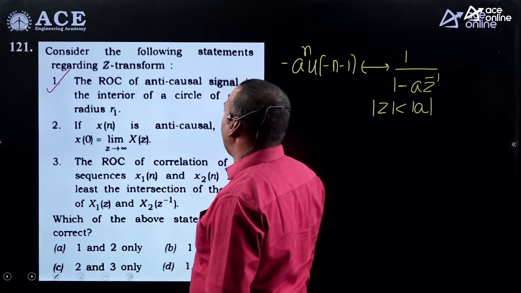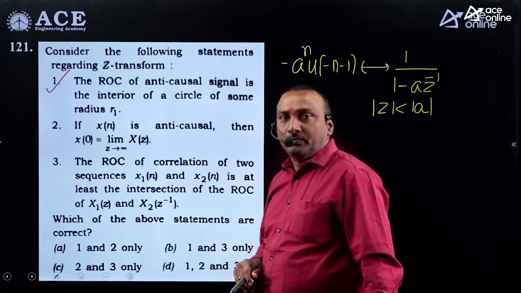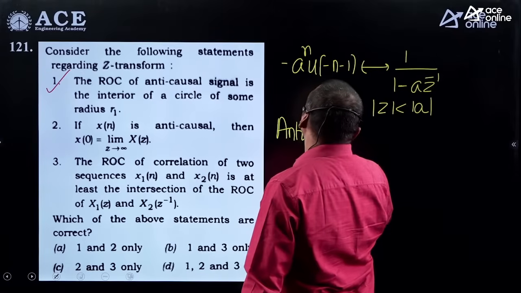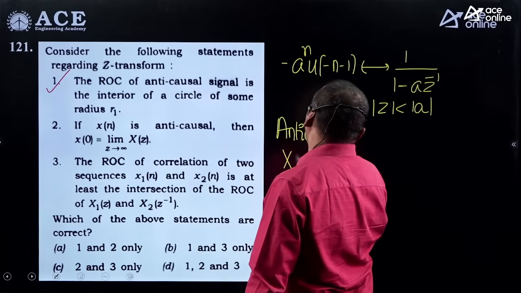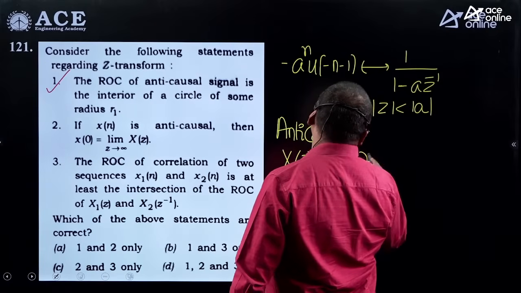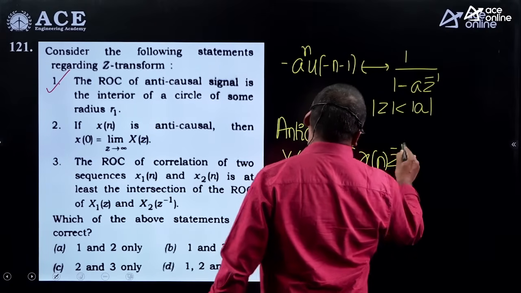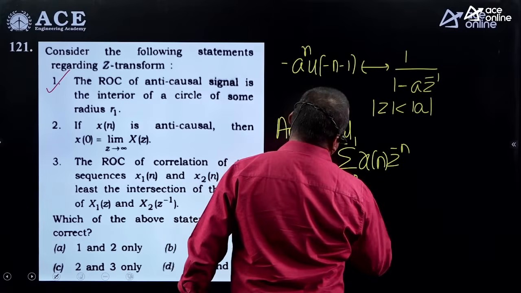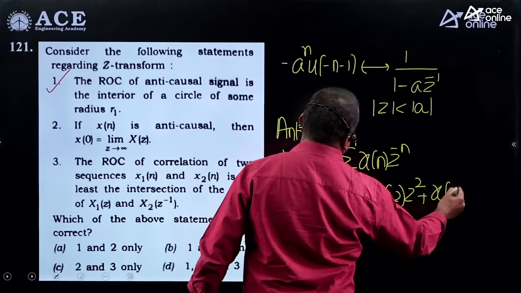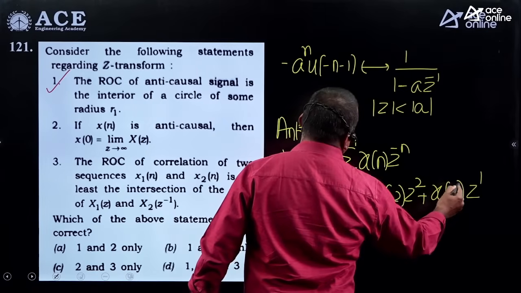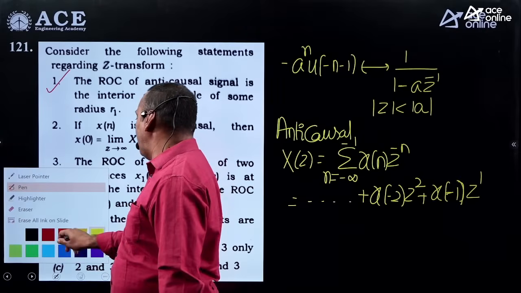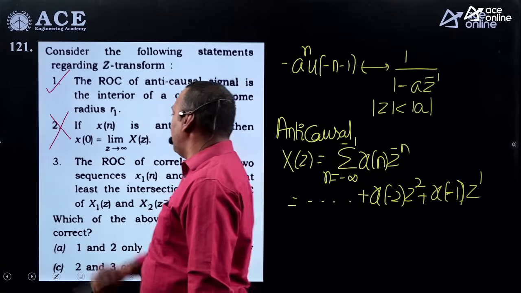The second statement is given as: if xn is anti-causal, then the initial value is like this. Anti-causal sequence means we are varying summation from minus infinity to minus 1. Once you try to expand this summation, we will get positive power terms: x of minus 2 z square, x of minus 1 z power 1. So it cannot be true. Limit z tends to infinity, xz is incorrect.